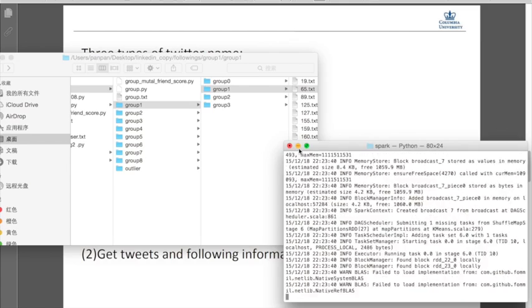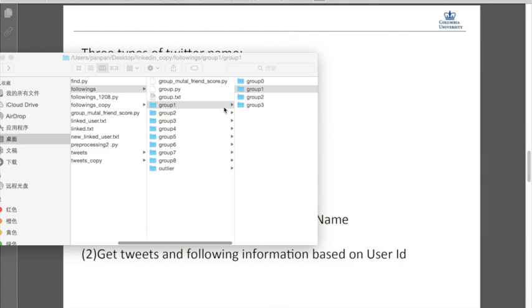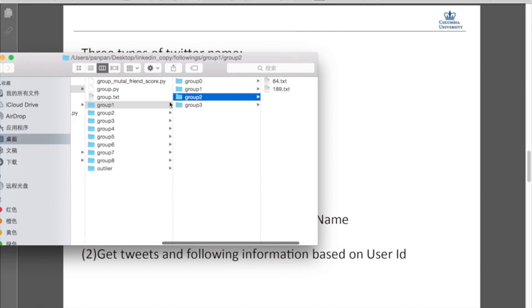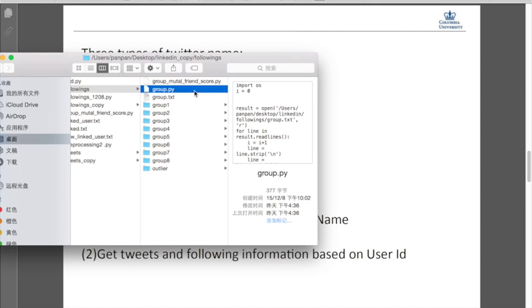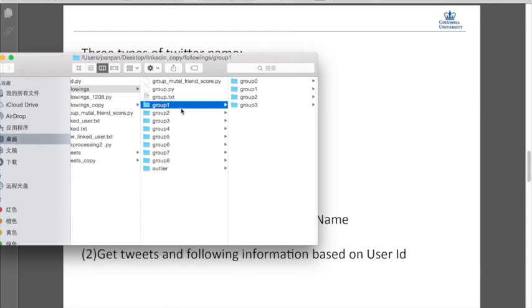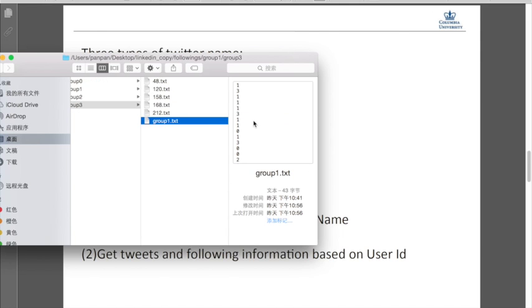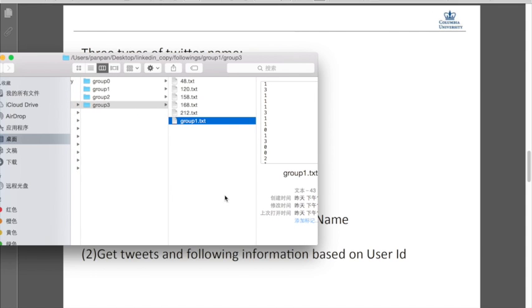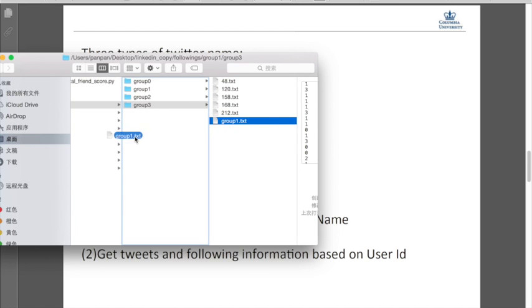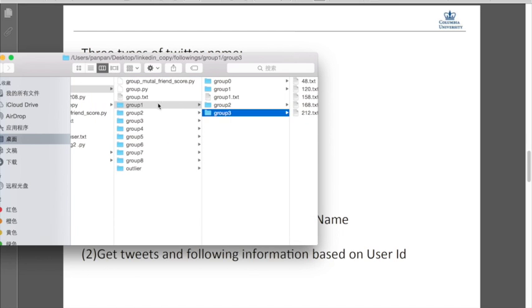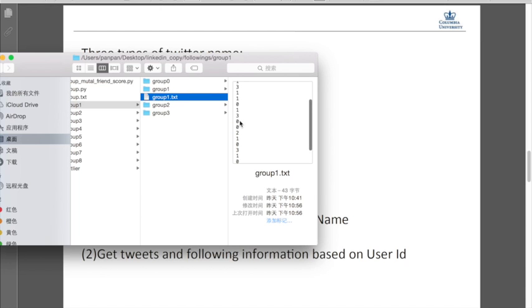We just let it go, and the result returned here is the clustering result. For example, these are actually already put into groups, but originally this is the result for group 1, the group we found after the LinkedIn clustering.